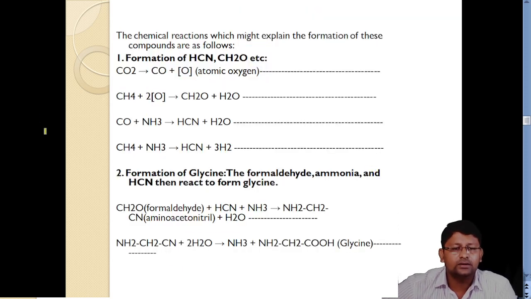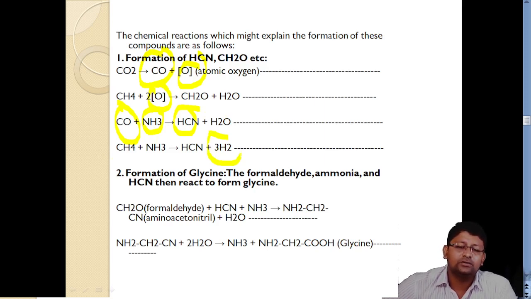As you can see over here, carbon dioxide breaks down into carbon monoxide and nascent oxygen. Methane reacts with oxygen, giving you formaldehyde and water. Then carbon monoxide reacted with ammonia to give you hydrogen cyanide and water. Then methane and ammonia reacted to give you hydrogen cyanide and hydrogen gas.